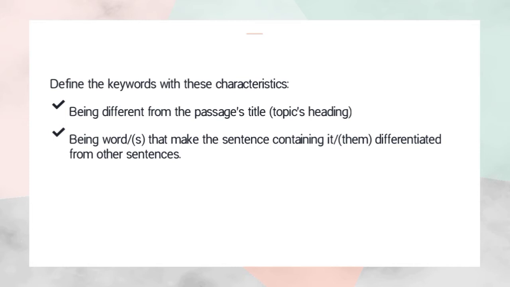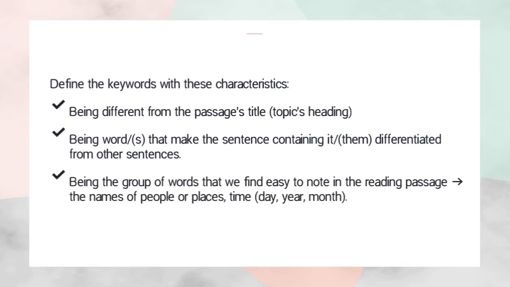In a sentence, we state one or two keywords from that sentence, which means the keywords are contained in the sentence. Being the group of words that we find easy to note in the reading passage. Yes, it's easy for us to find them in the text.